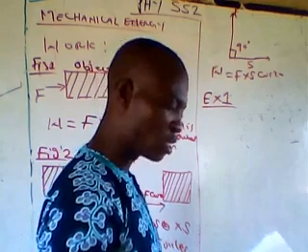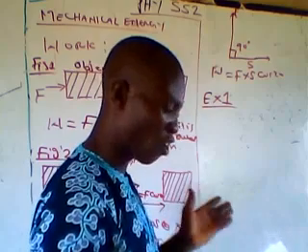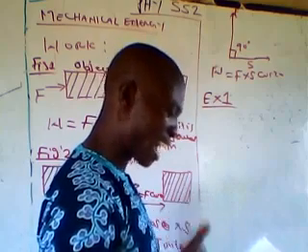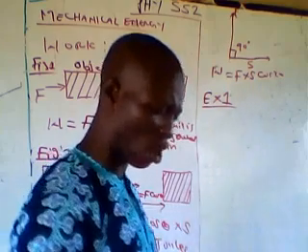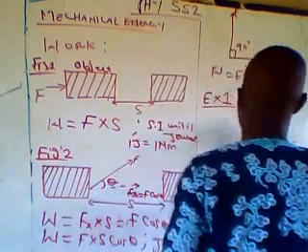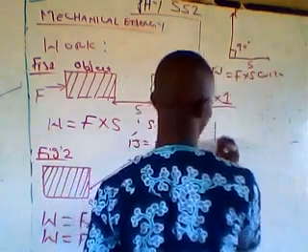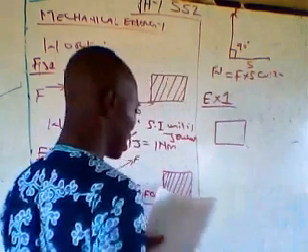A load is pulled 40 meters along the horizontal floor by a constant force of 6 Newton, which acts at an angle theta to the floor. Determine the value of angle theta if the work done by the force is 75 joules. Now, the solution to that is, according to the question, you can interpret the question as this.